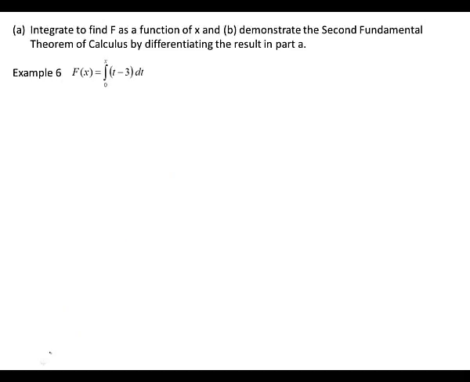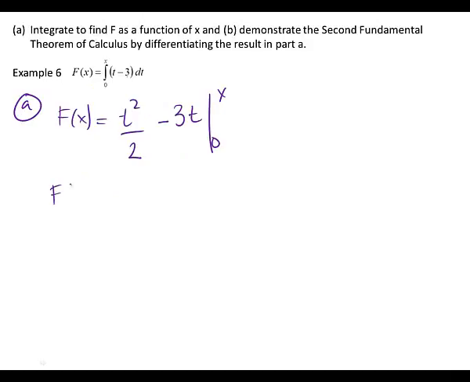We're supposed to integrate the function as a function of x and then demonstrate the fundamental theorem of calculus by differentiating the result. So let's do part A. They gave us the function, so I'm going to integrate it just the way it looks, like on the last example. When I integrate t, what do I get? T squared over 2. And when I integrate -3, what do I get? -3t, from 0 to x.